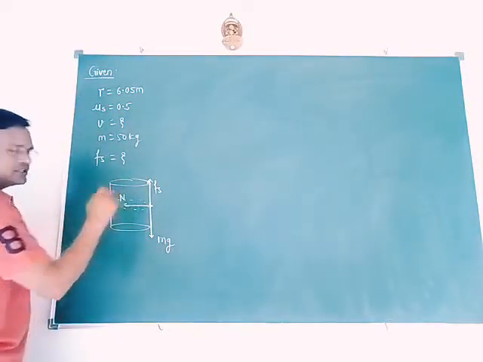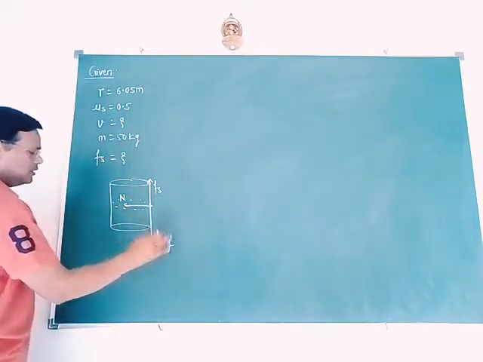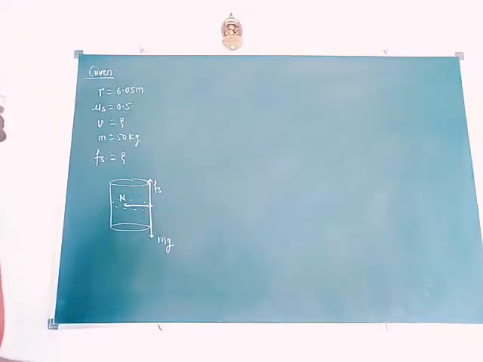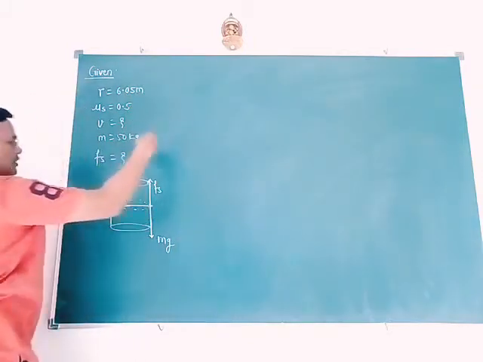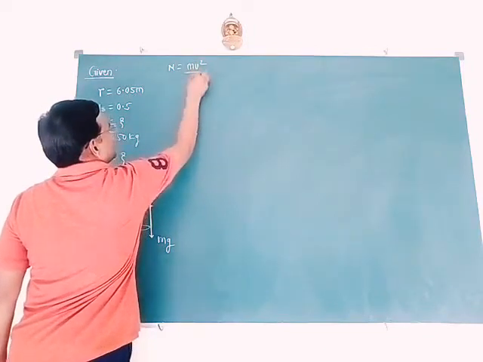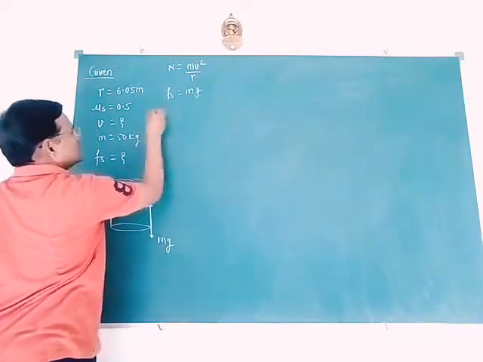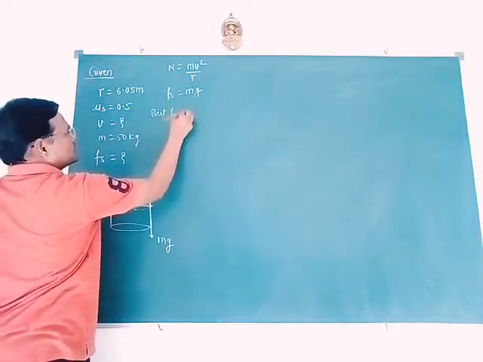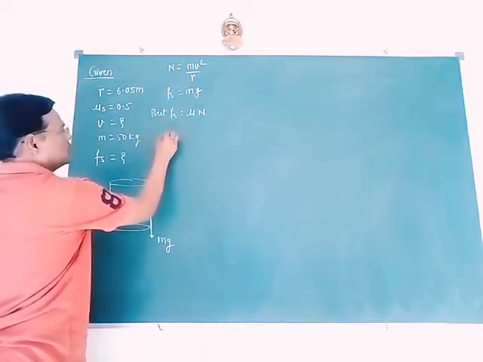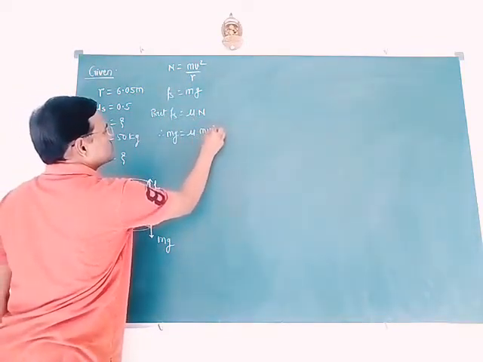This normal reaction provides the necessary centripetal force, we know, and Fs equal to mg. After solving we have the relation: capital N is equal to m v square upon r, and Fs is equal to mg, but Fs is equal to mu into N. So mg is equal to mu into m v square upon r.